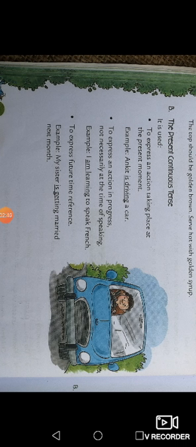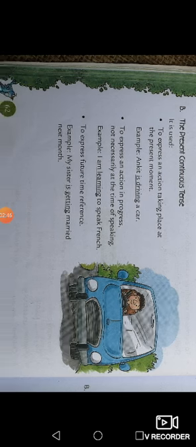यानी कोई action प्रेजेंट मोमेंट हो रहा होता है तो वहाँ पे हम प्रेजेंट कॉन्टिन्यूस को यूज़ करते हैं. एज लाइक अंकित इज ड्राइविंग ए कार. Is is the helping verb, while driving is the main verb. Drive is the first form, and because this is the continuous tense, we will use ing in the main verb.